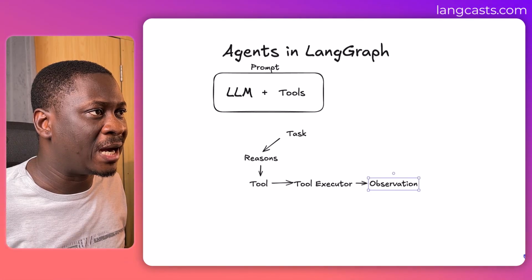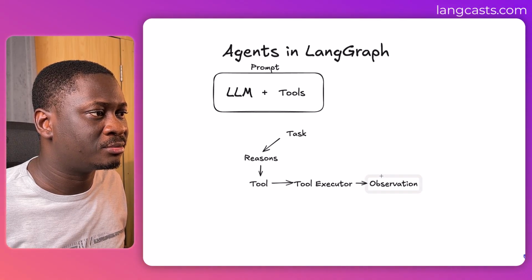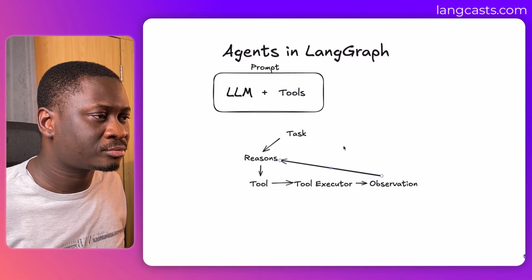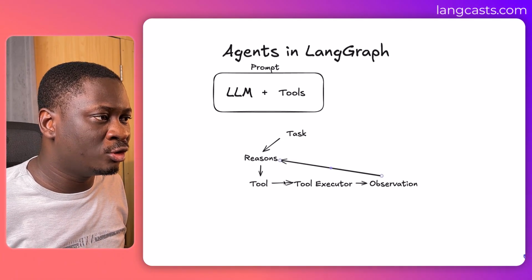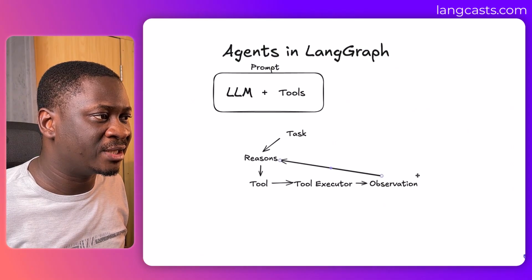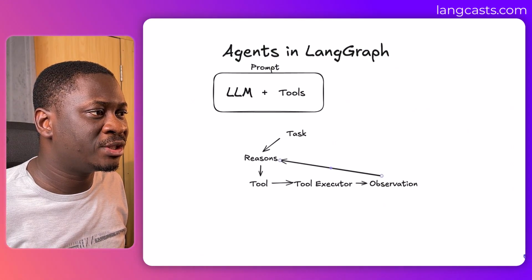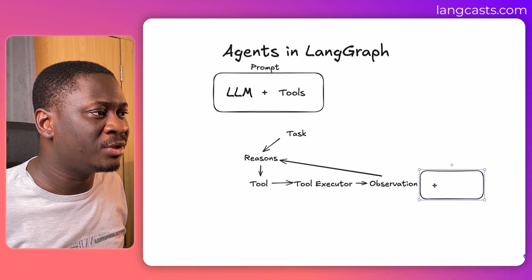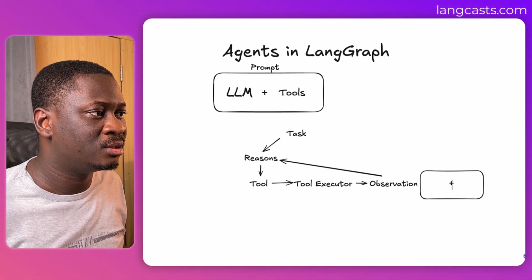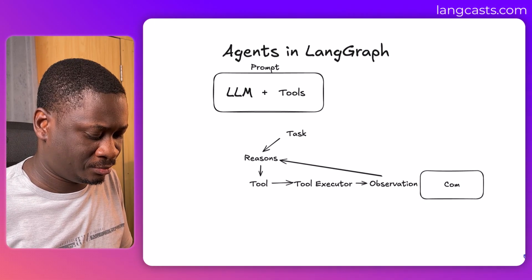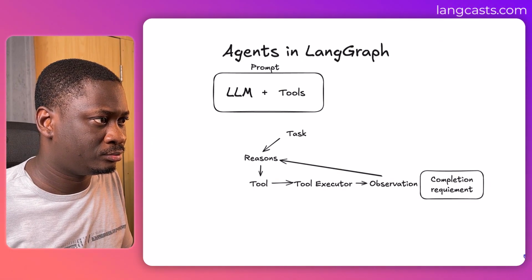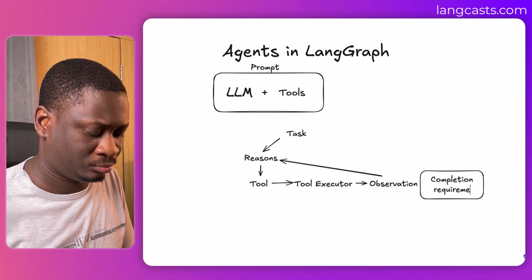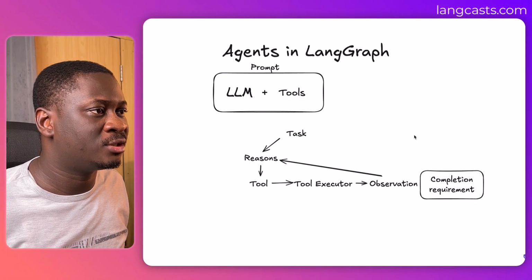That is by going back to this reasoning step. So it goes back to this reasoning step and goes through the loop again. So it goes through the loop over and over, and every time it gets the observation, it would always check if it has met the completion requirement.